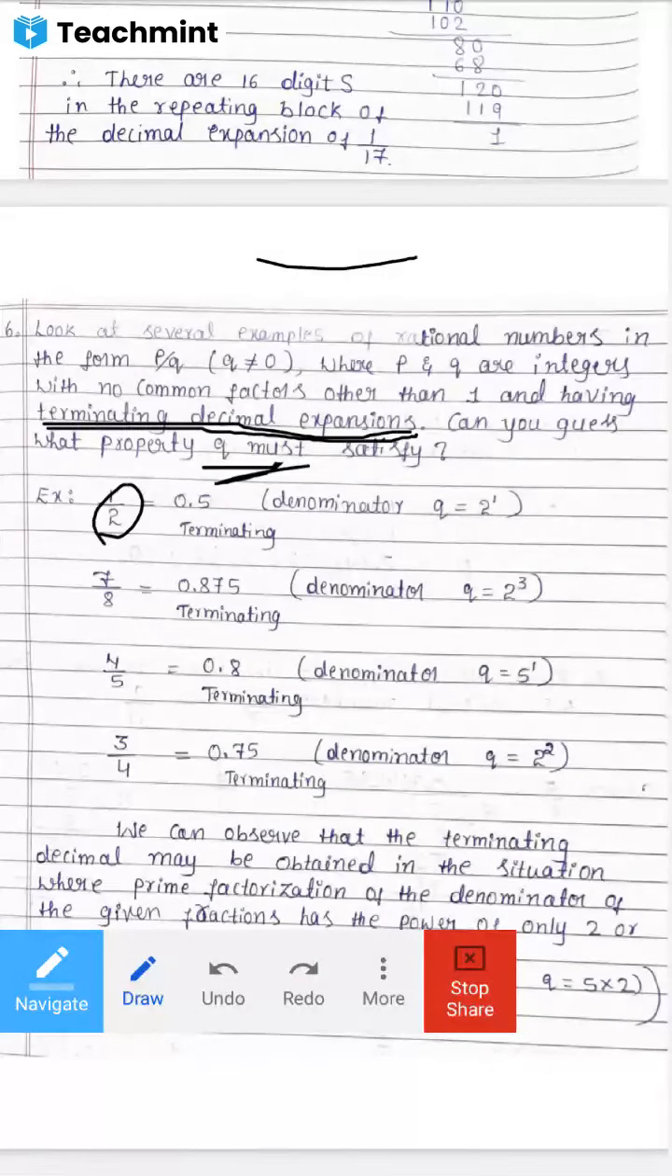Yes, 1 by 2, is it actually a P by Q form? 1 by 2 is a P by Q form, a rational number. So the decimal expansion of 1 by 2 is 0.5. 0.5 is a terminating decimal expansion. They are asking the property of Q. Q means the denominator. Here Q is equal to 2, that is 2 to the power of 1. So we can take it in the form of 2 to the power of 1.